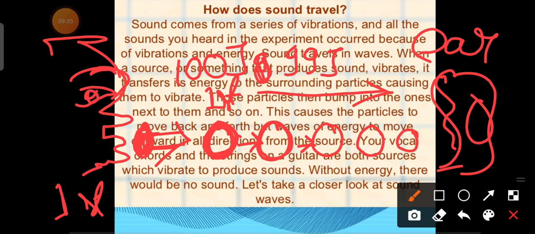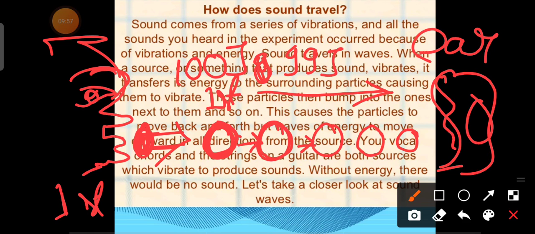That's why if someone is speaking in a room, you cannot hear from a considerable distance. Why? Because when a sound wave travels, some energy loss occurs.